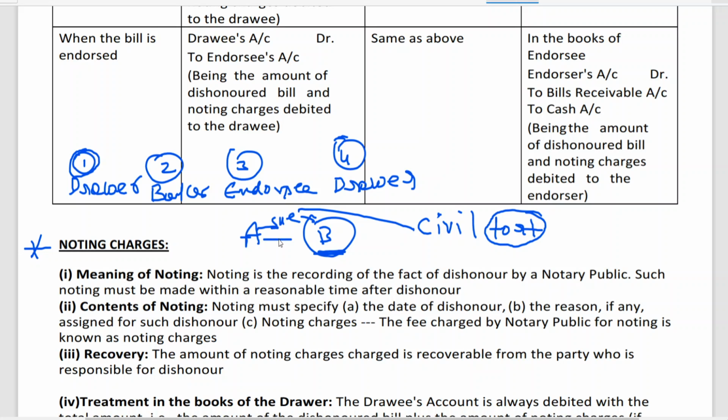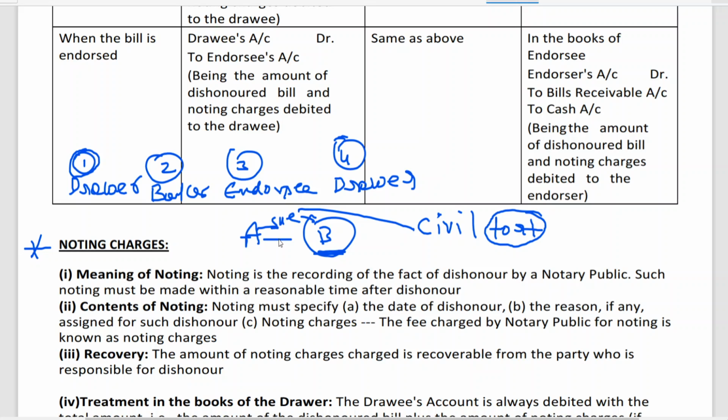Sir, who is a notary, sir? A notary public is someone you can see in the High Court, or in front of the Nampally Court, the criminal court, where notary work is done. Whenever you want to have any affidavit, you need attestation of a notary. Notaries are senior advocates appointed by the High Court, and they are called notary public. The notary public will record the fact of dishonor, and such noting must be made within a reasonable time after the dishonor.